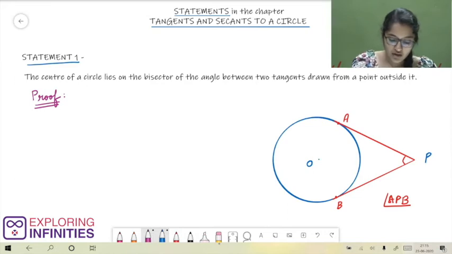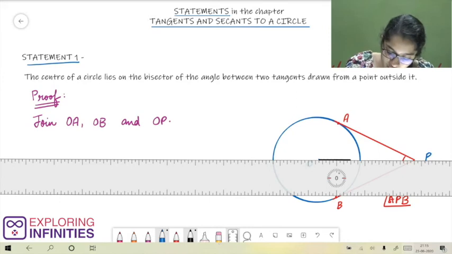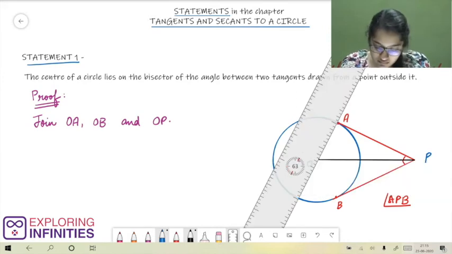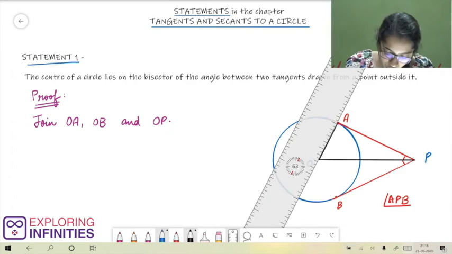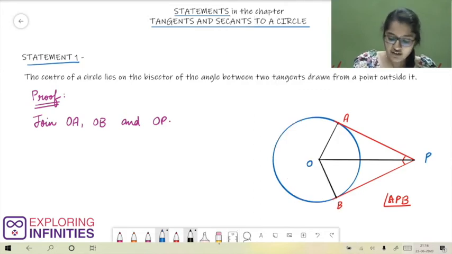Proof. In order to go ahead with the proof, we need to make a few constructions. They are joining OA, OB and OP. First, I am joining OP, then OA and OB. In our figure, we have two tangents PA and PB and two radii OA and OB.